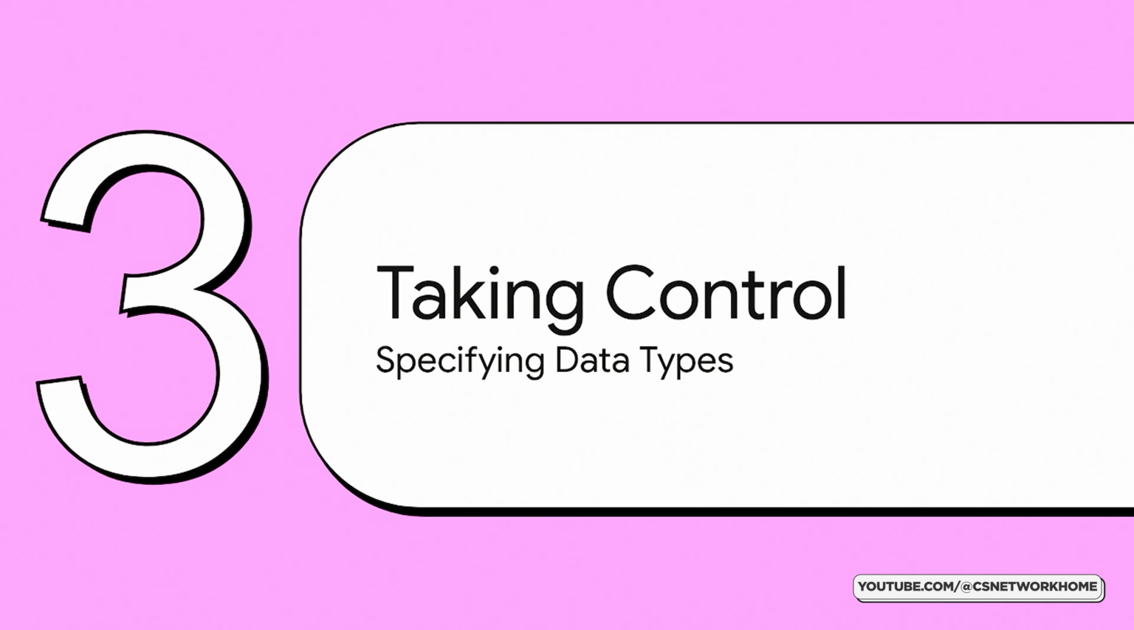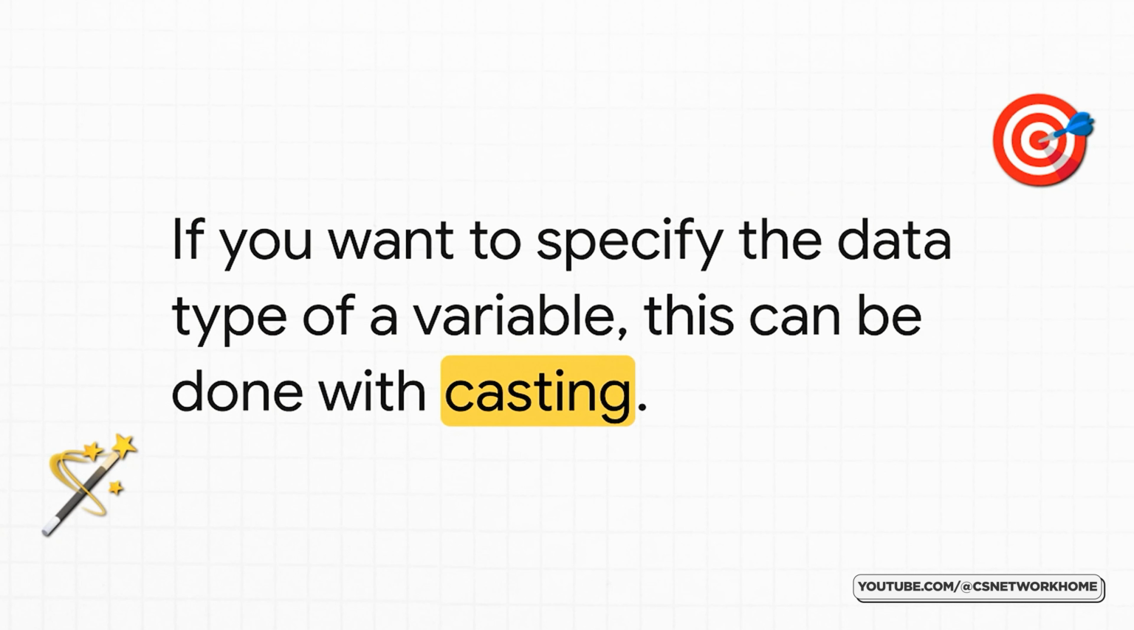This is a concept called dynamic typing, and it's a huge reason why Python is so easy to just hit the ground running with. Now, all that flexibility is awesome, but sometimes you need to be the boss. You need to be more precise. So let's look at how you can take control and tell Python exactly what to do. This whole process is called casting.